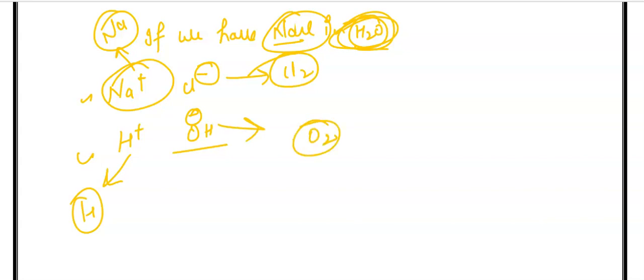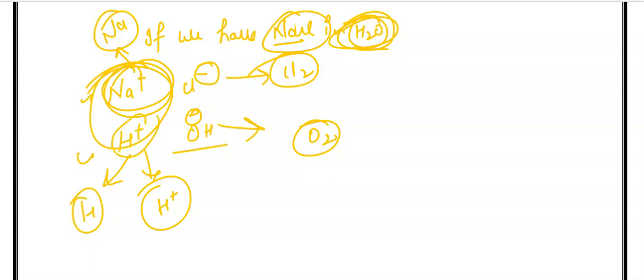Now out of Na positive and H positive, H positive has the lower discharge potential, because sodium is most reactive and hydrogen is placed in the middle or lower part of the reactivity series. So hydrogen will discharge first.